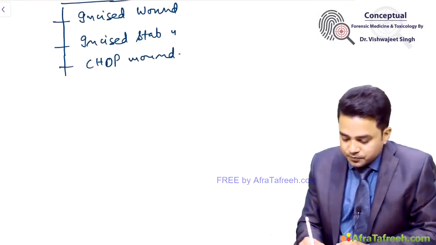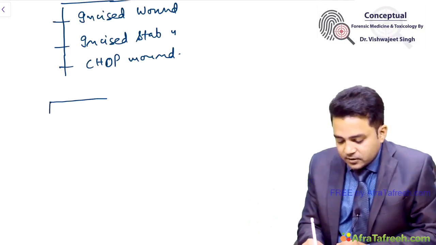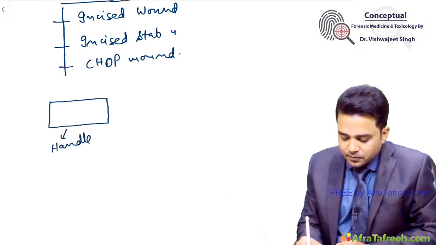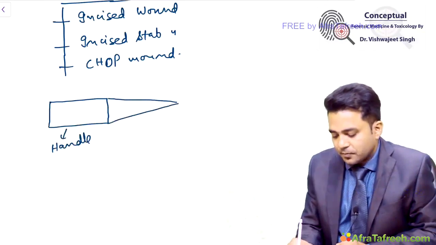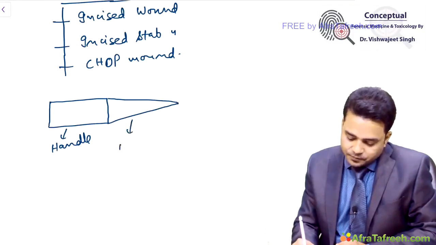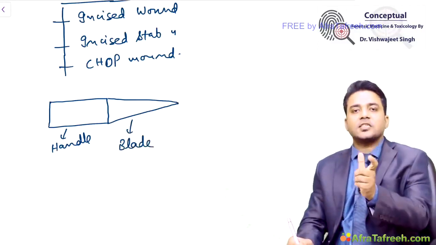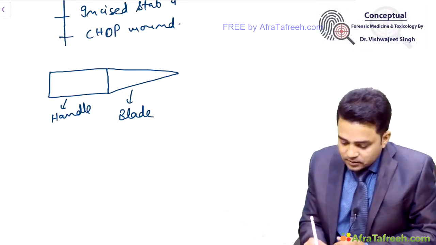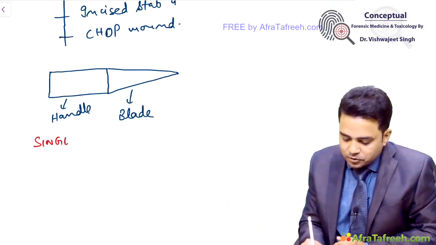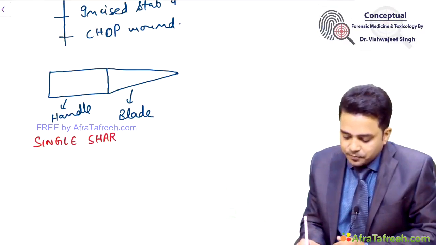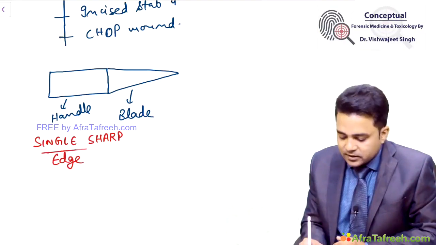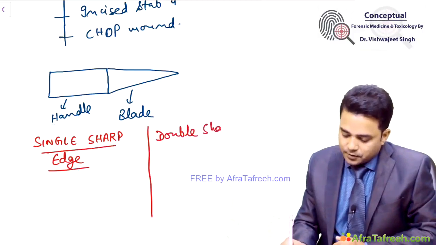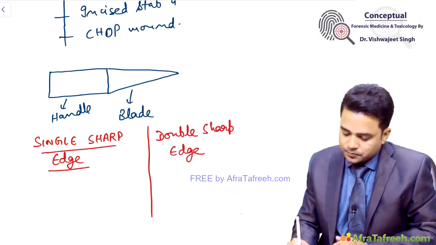Coming to incised wound, suppose I have a knife like this. It will have a handle and blade. This blade can have a single sharp edge or double sharp edge. So what are the differences between injuries which are produced by a single sharp edge weapon as compared to a double sharp edge weapon?